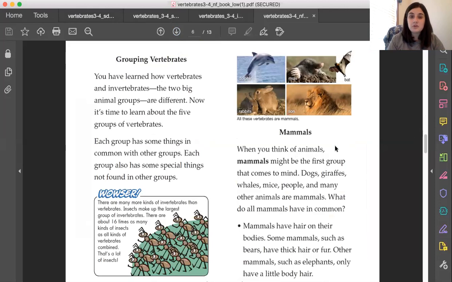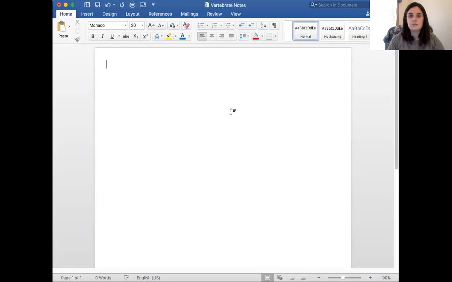So one of the first groups of vertebrates is mammals. On your piece of paper, you're going to want to write down mammals. So I'm going to share another screen of mine. There we go. So the first group we said, I'm going to go with orange. Mammals. Awesome. You can use colors if you want on your notes as well.